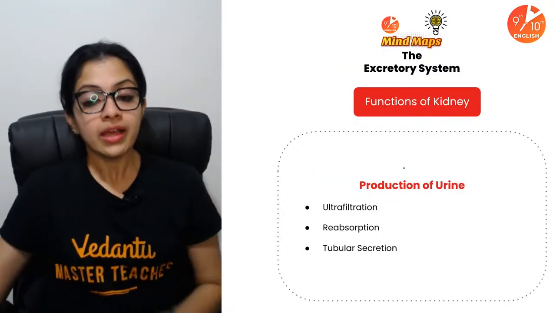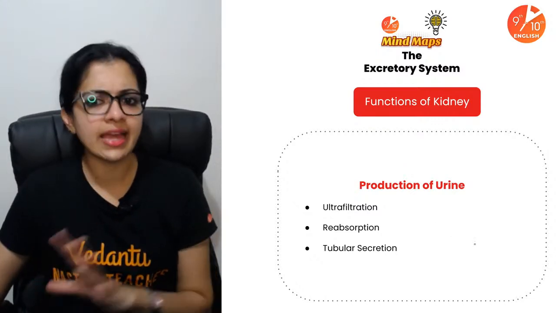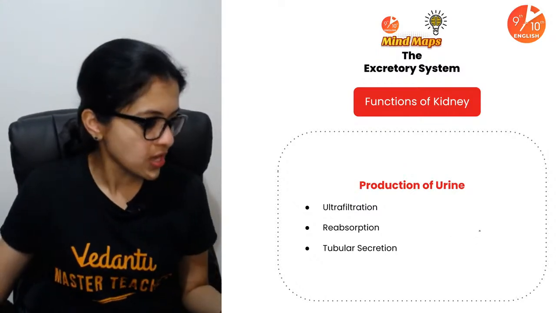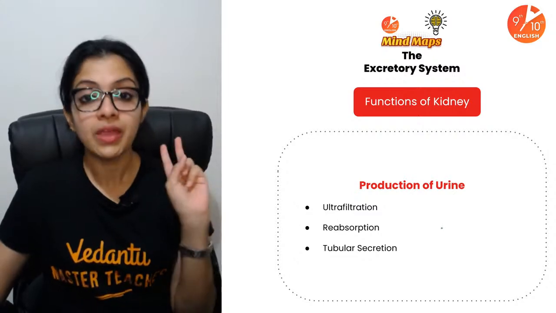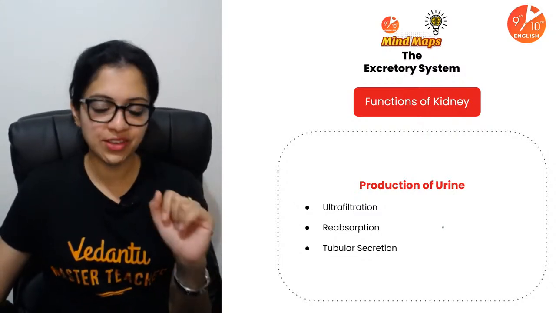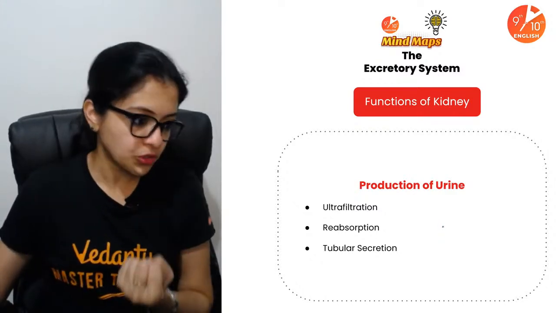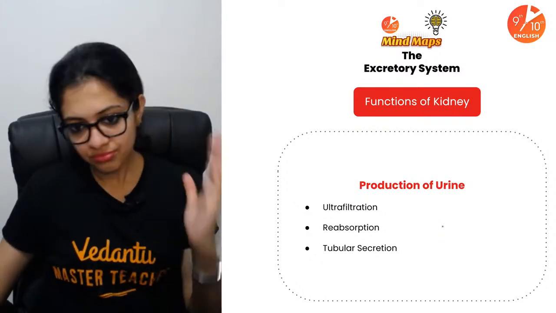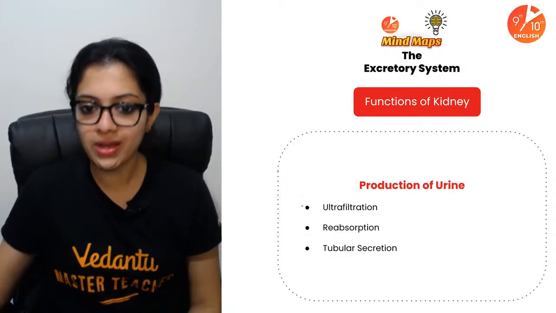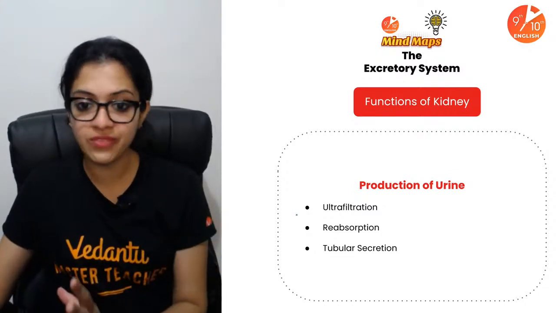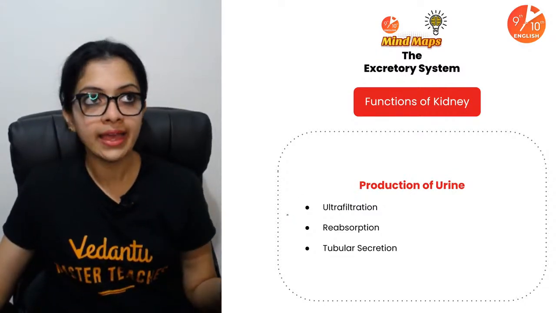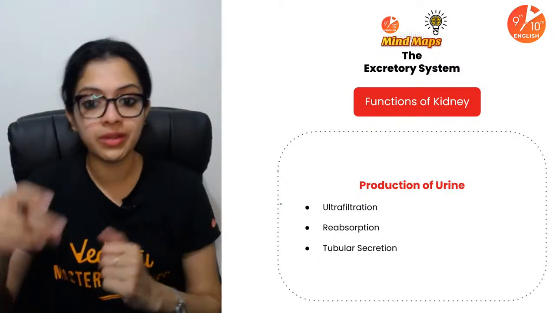Okay. Now, coming to the functions of the kidneys, it would be the production of urine, of course. Yes. Ultrafiltration, reabsorption, and tubular secretion, the three major steps in the production of urine. Yes? Okay, so this also is a very, very important point for you to know. I think my 10th grade CBSE children also need to know this, right?